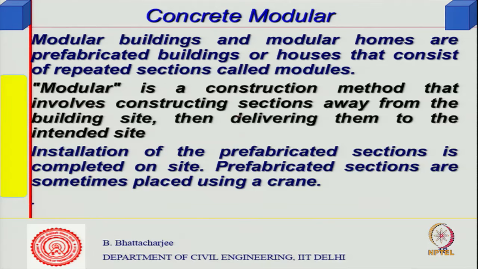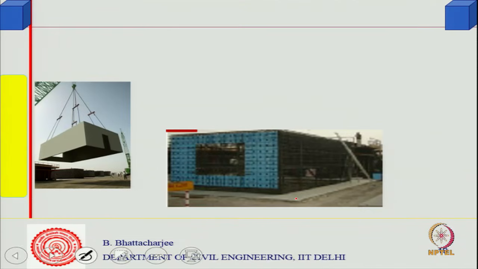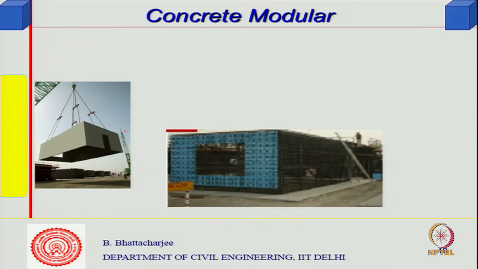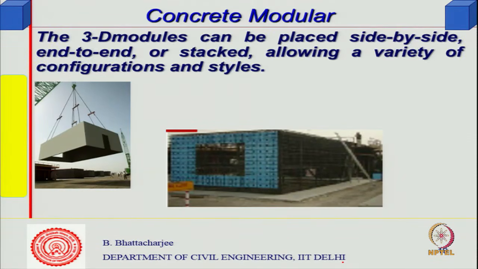that you will be constructing actually in sections, obviously fully away from the building site, and then you install the prefabricated section and complete it at the site. Obviously, you will be using cranes. So, this is the casting of such a module. Actually, you place them side by side.